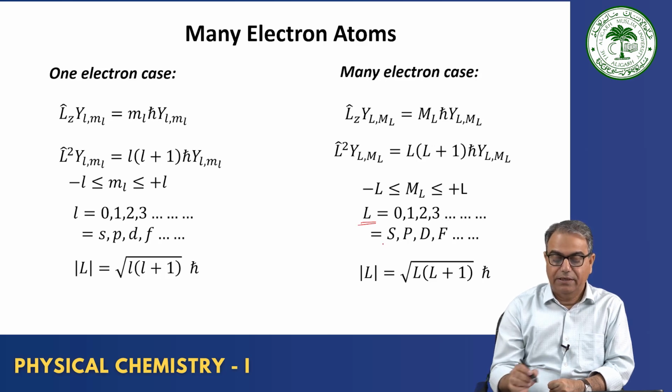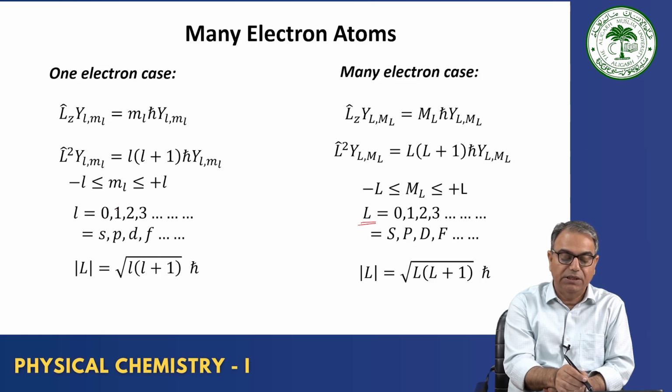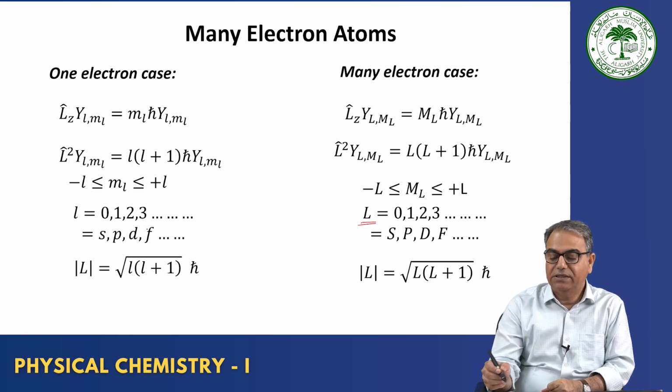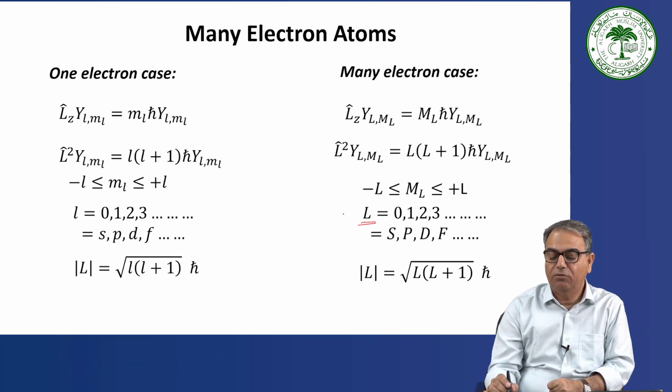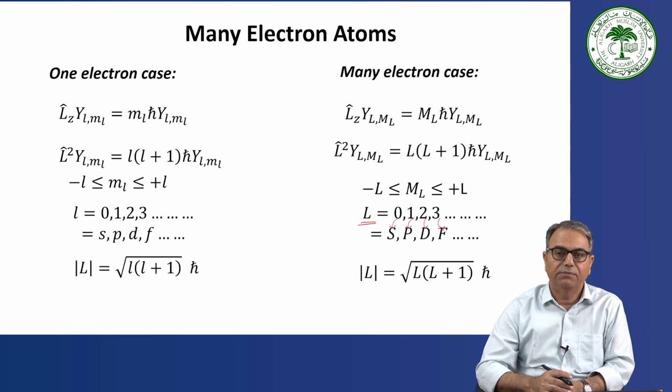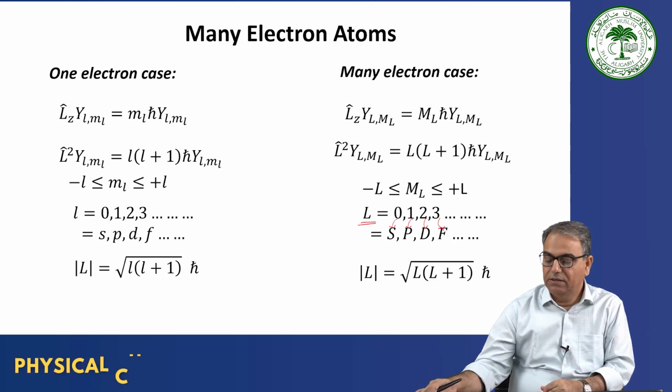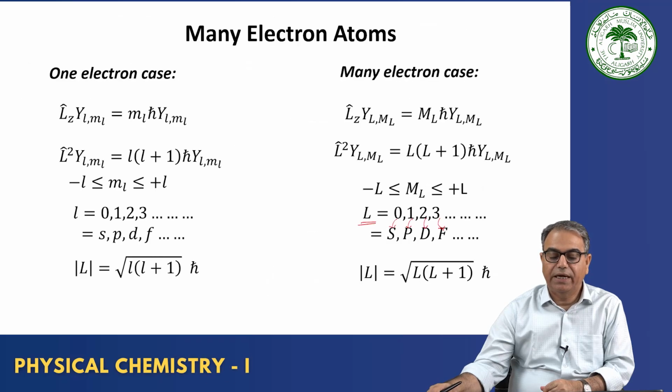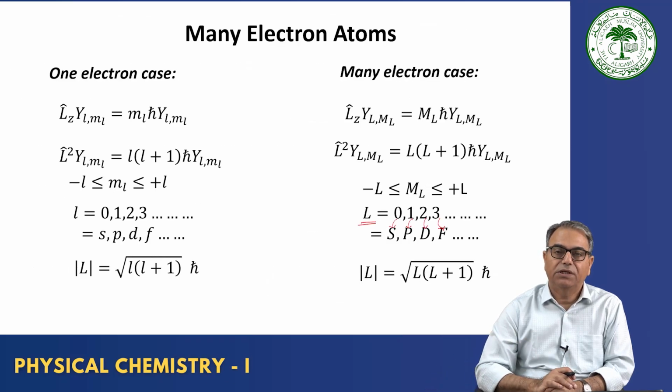The small letter azimuthal quantum number is represented by s, p, d, f, and the capital letter L represents the total orbital angular momentum. 0 represents S, 1 represents P, 2 represents D, 3 represents F, and these are called spectroscopic symbols. We will talk about these spectroscopic symbols for many electron atoms and try to find out the steps there. But before that, we go for finding out the term symbol.